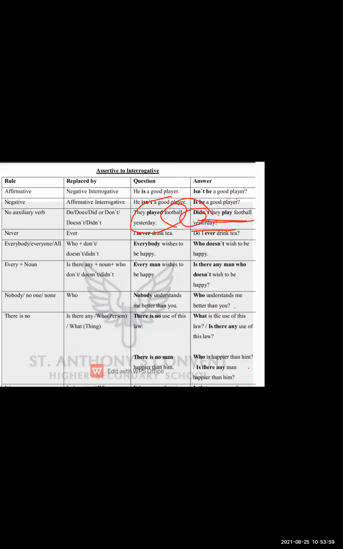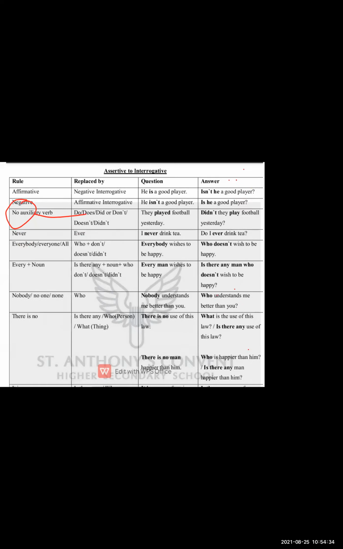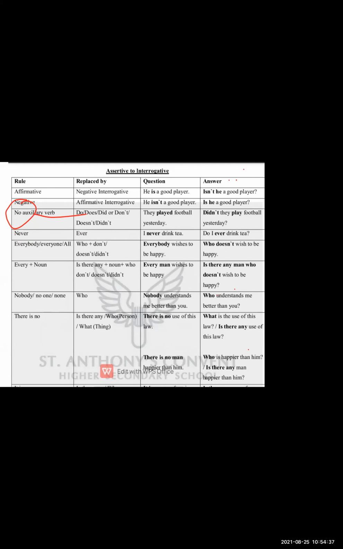Now see the next. If you find in a sentence never, instead of never, you have to use ever. Now never we usually use in a negative sentence, right? You people only gave me the example, you informed me that not, never, nobody, these kinds of words we use while making negative sentences. So if you find never, you have to replace this word with ever, because ever shows an affirmative, positive word.